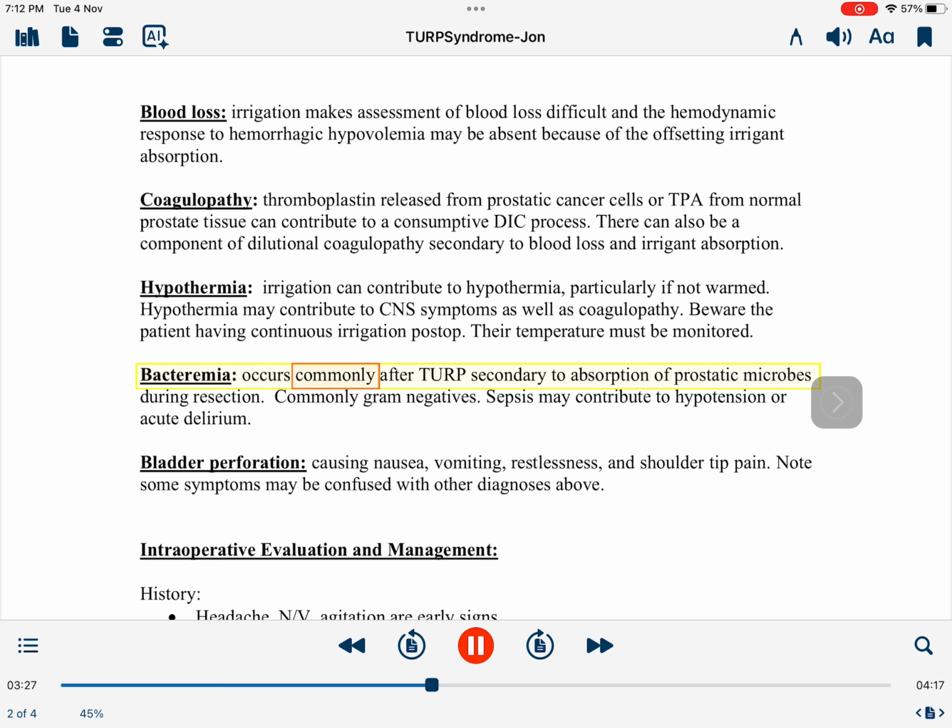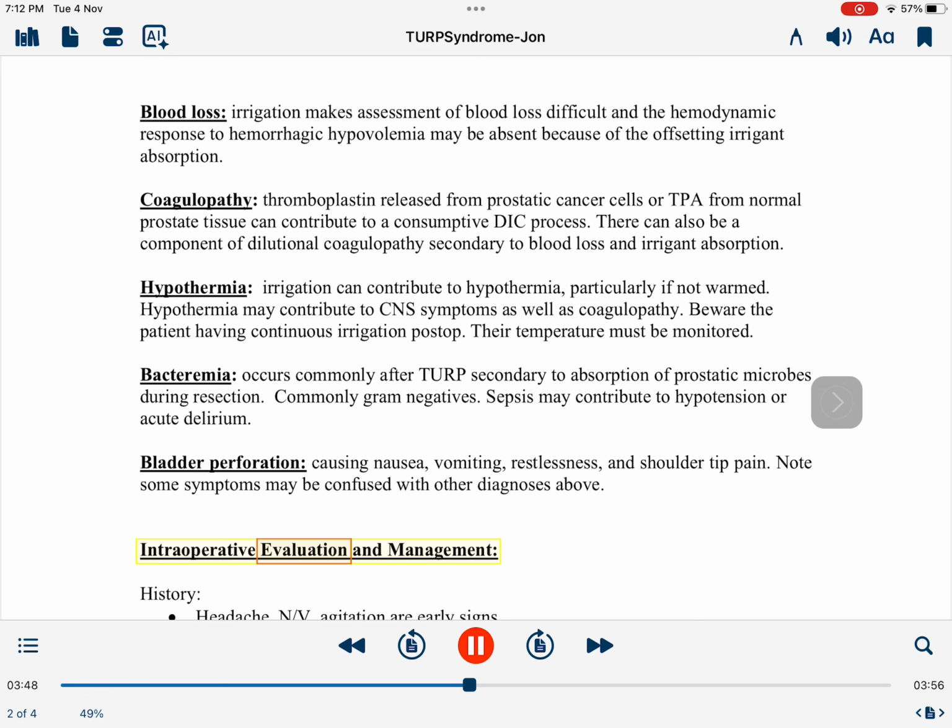Bacteremia occurs commonly after TURP secondary to absorption of prostatic microbes during resection. Commonly gram-negatives. Sepsis may contribute to hypotension or acute delirium. Bladder perforation, causing nausea, vomiting, restlessness, and shoulder tip pain. Note some symptoms may be confused with other diagnoses above.